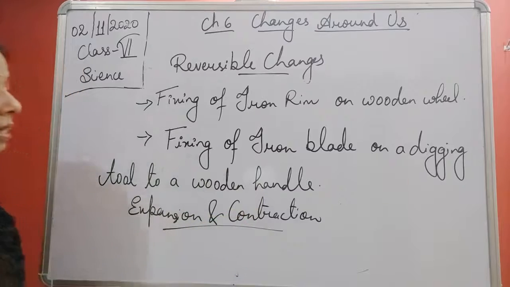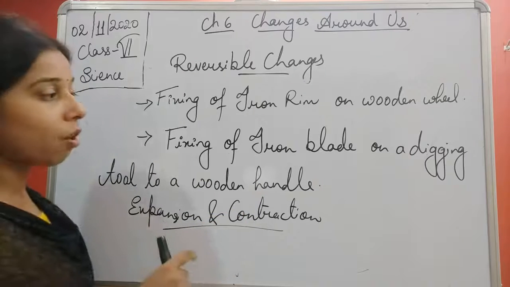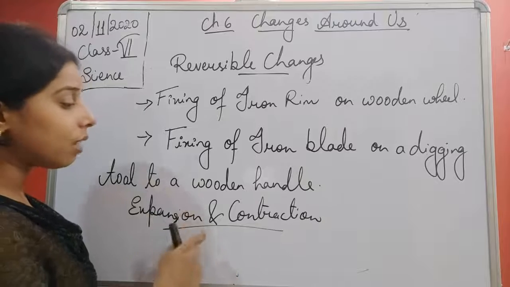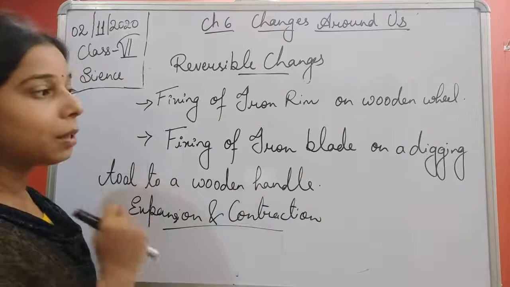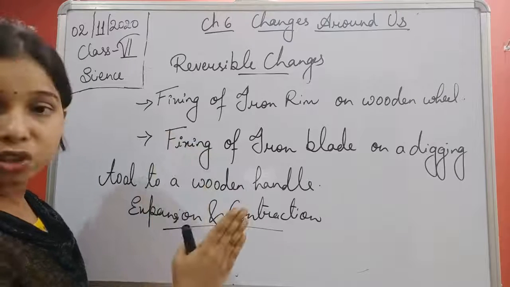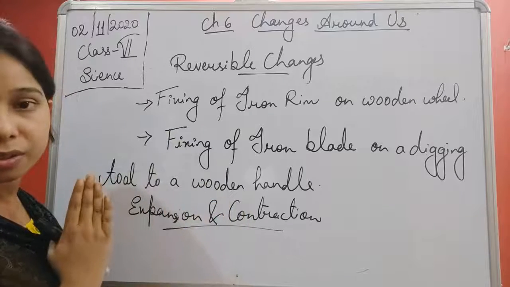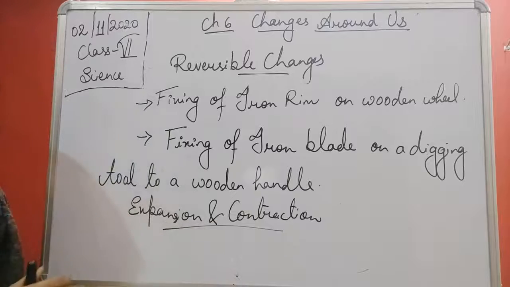So we can say that the fixing of an iron blade with the wooden handle also occurs by the process of expansion and contraction. Okay, so we can write it.